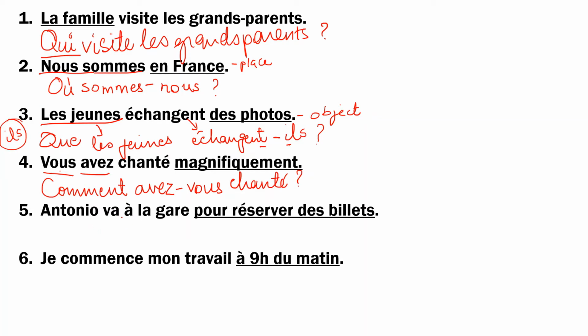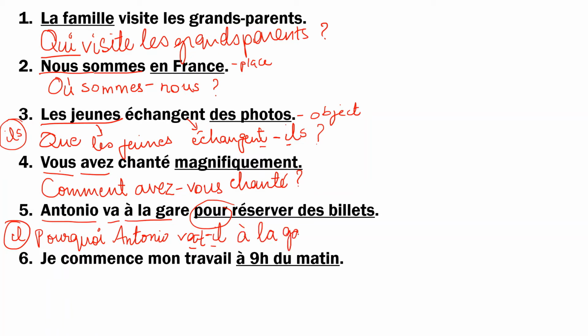Question mark. Antonio va à la gare pour réserver des billets. So Antonio is going to the station to reserve tickets. So this is a justification. Remember, pour, parce que, car are all indications of justification, which will mean your question word becomes pourquoi, why. Now you cannot invert a person, so you write it as it is. Then you write the verb also as it is. Now you invert. Antonio is best substituted with il, masculine singular, so you write that. Now there is a clash, so you put the t also, dash, dash, and then the rest. Please don't write the underlined part in your answer. Pourquoi Antonio va-t-il à la gare?